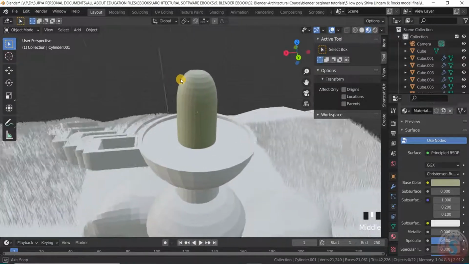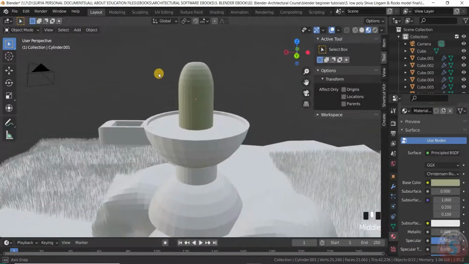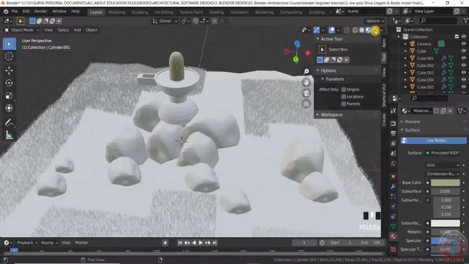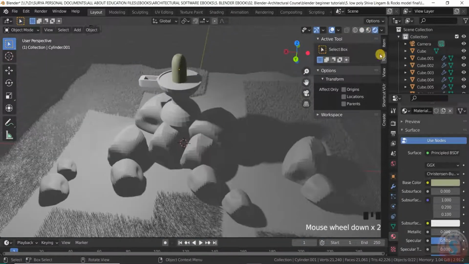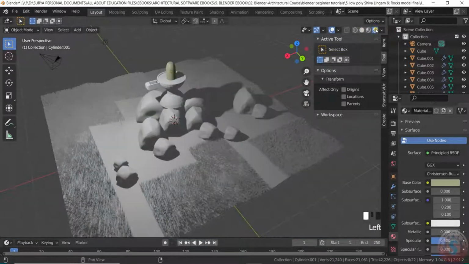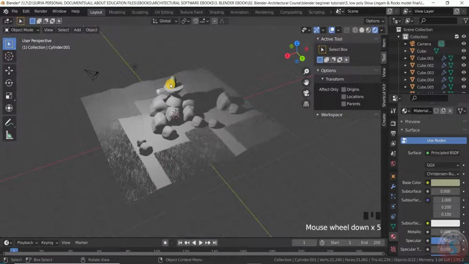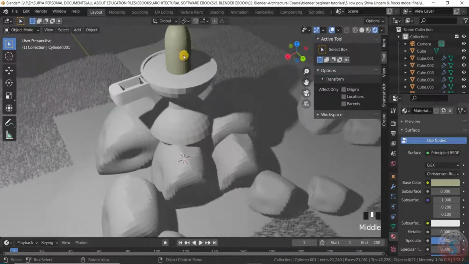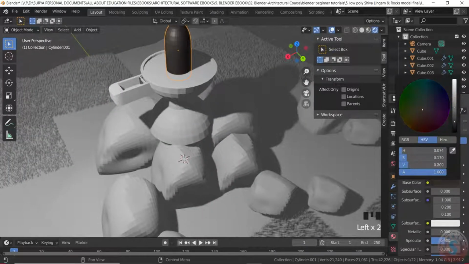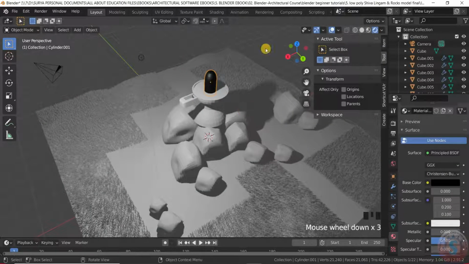You can observe the effect here on the viewport. I will show on the viewport shading here by selecting the black color, like this.